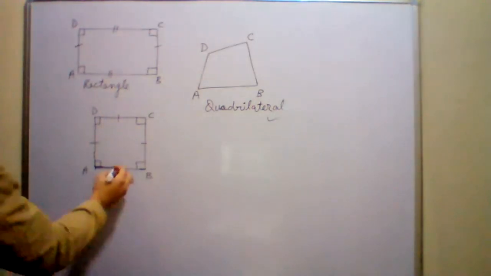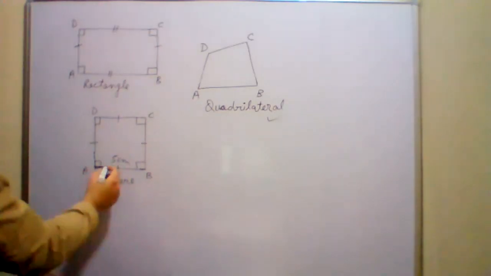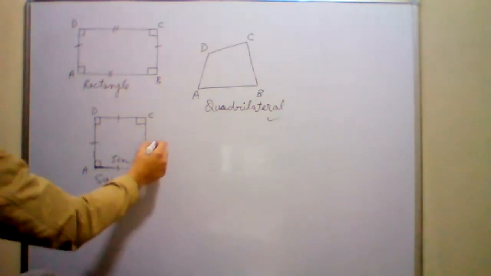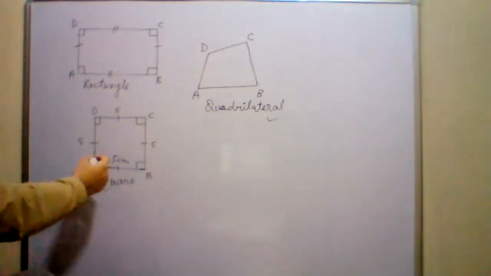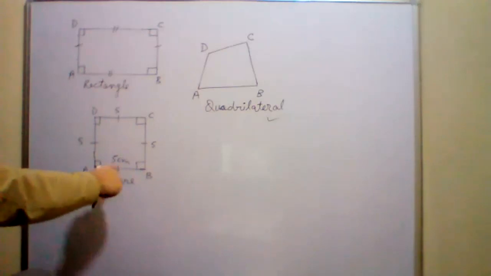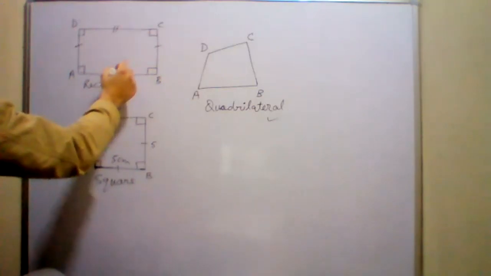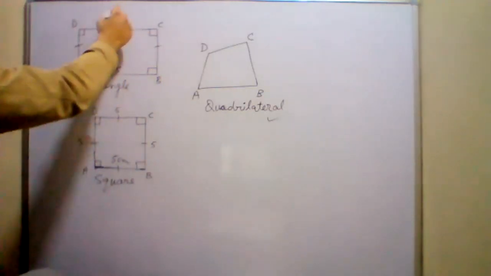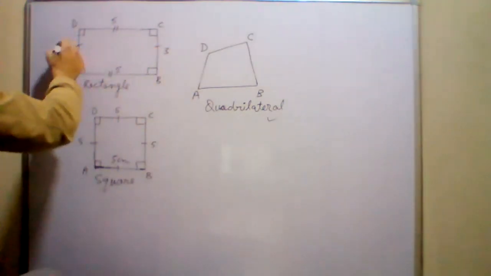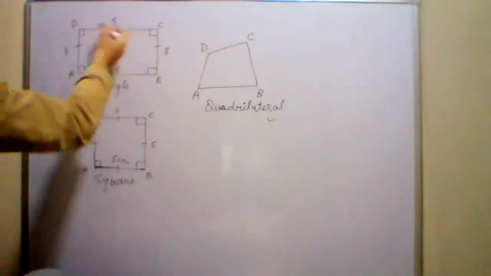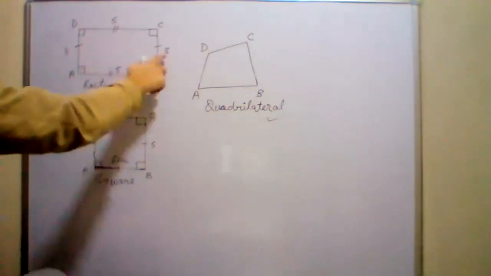If I tell you that the measure of side AB is, suppose, 5 centimeters, then BC is also 5, CD is also 5, and DA is also 5. All sides become 5 centimeters. If one side is 5, then all four sides are 5. Whereas in a rectangle, if side AB is 5 centimeters, then side CD will be 5, but BC will not be 5. Suppose BC is 3, then AD will be 3. So opposite sides are equal: 5 and 5, whereas sides AD and BC are 3 centimeters each. Okay.